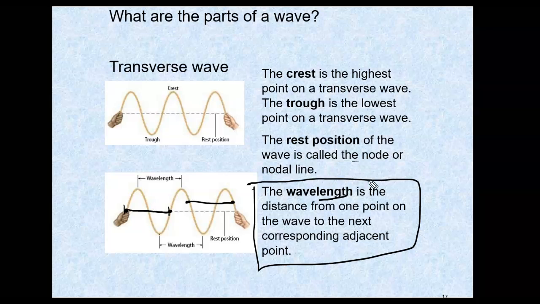Now, while I'm at it, I will also tell you that the symbol for wavelength is this. This is the Greek letter lambda. It looks like an upside down Y, but that is the symbol for wavelength. So when you see a lambda in any equation, that stands for wavelength. Okay, I'm going to go to the next slide. Pause it here if you need to.